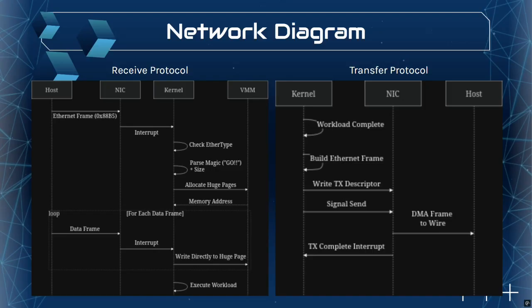On the right is the return path, where the workload completes. The kernel builds an Ethernet frame, writes a transfer descriptor, signals the NIC to DMA it onto the wire, and waits for the transfer complete interrupt confirming delivery. And that's the network layer. I'm going to pass it on to Ian, who will talk about the user journey.